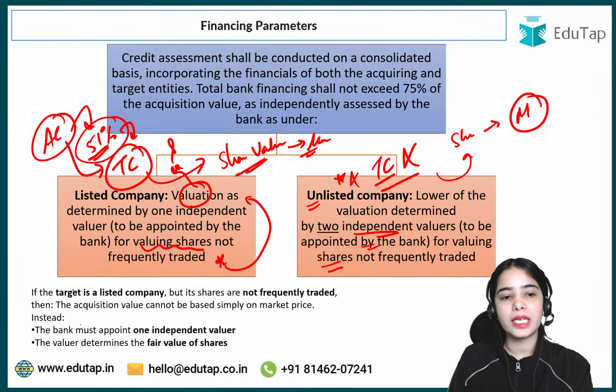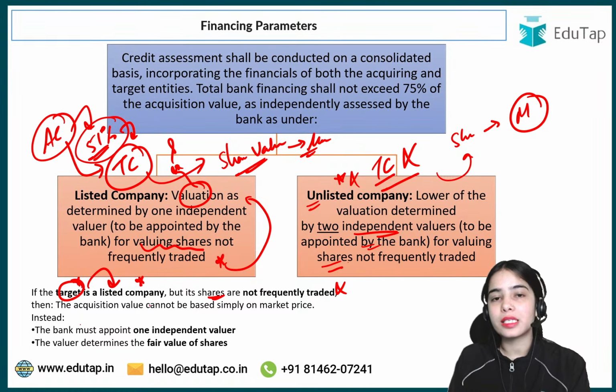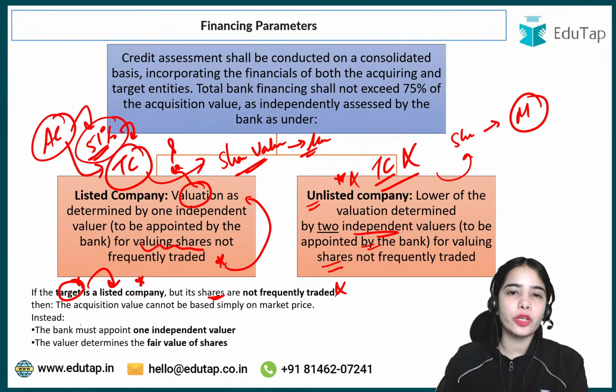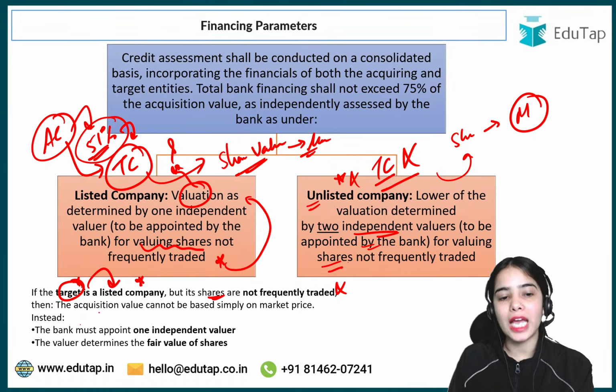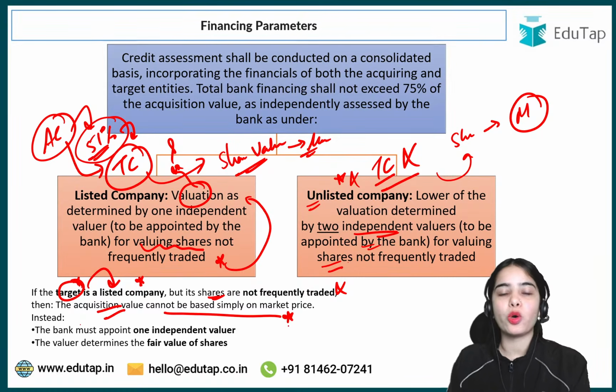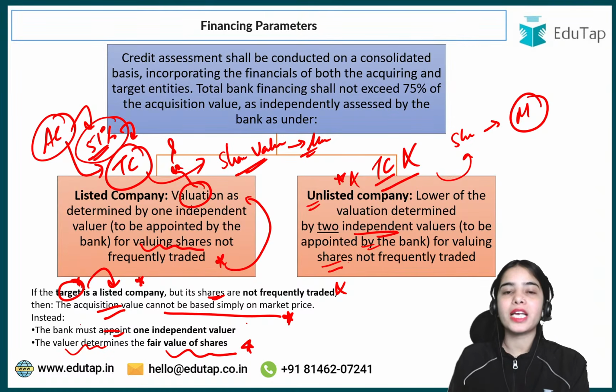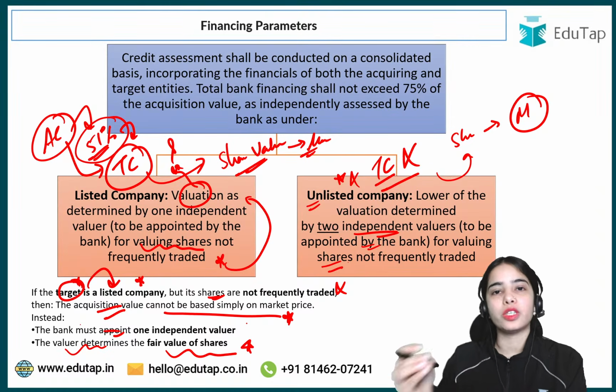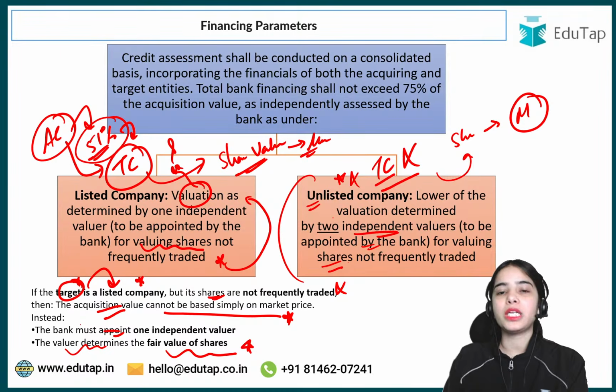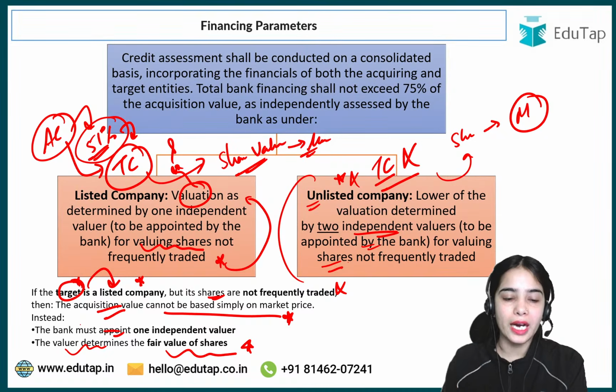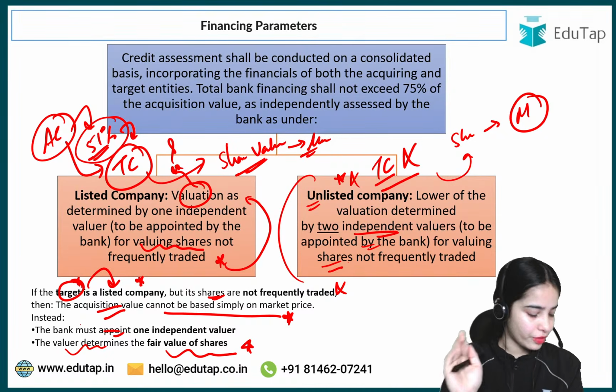Okay, so this is the idea. If the target is a listed company, but its shares are not traded frequently on the stock exchanges, the acquisition value cannot be based simply on the market price. The bank must appoint one independent valuer to determine the fair value of the shares, and the bank can provide the loan on the basis of that fair value. In the case of an unlisted company, not traded on the stock exchanges, two independent valuers have to be hired to identify the fair value. I hope this is clear.